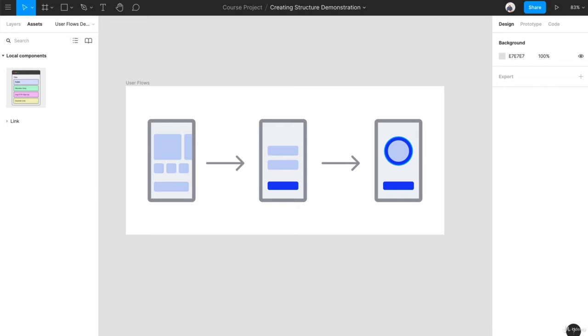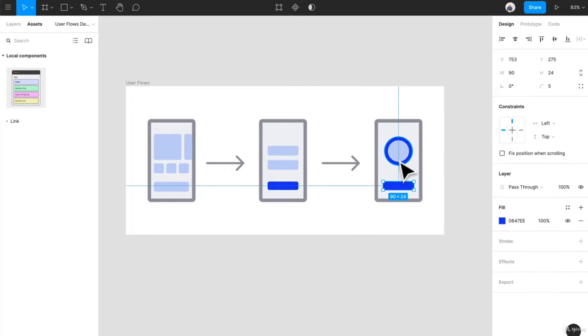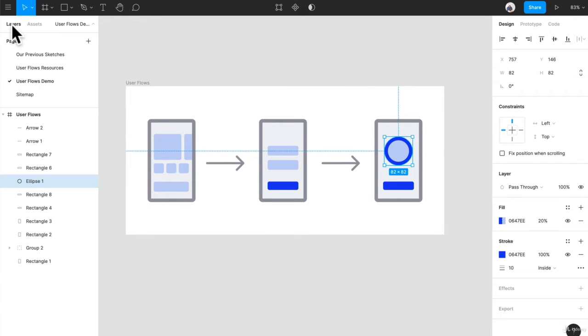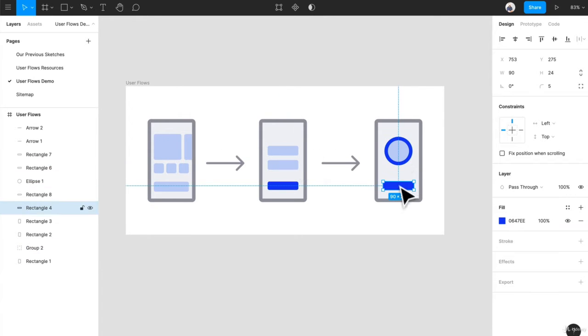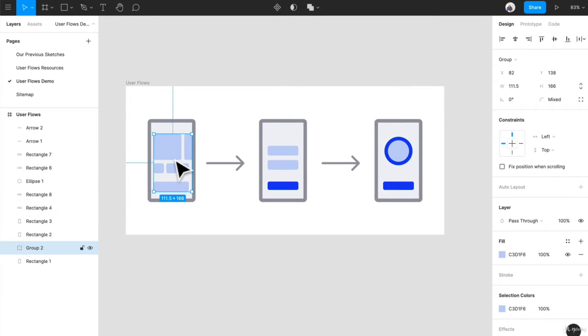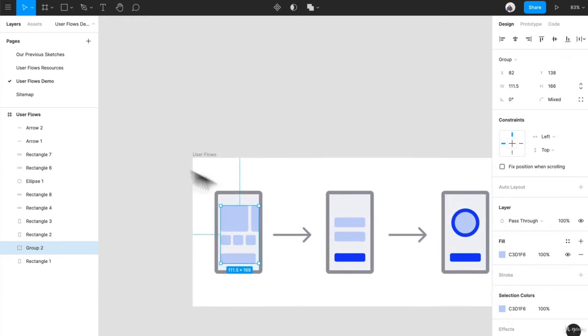Hello and welcome back. Now we're going to jump right into creating user flows in just a second. What I want to do is make our workflow just a bit better. We have these pieces here. Let's go over to our layers panel. If you notice, they're basically their own kind of rectangles and stuff like that, and that isn't good for reusability.